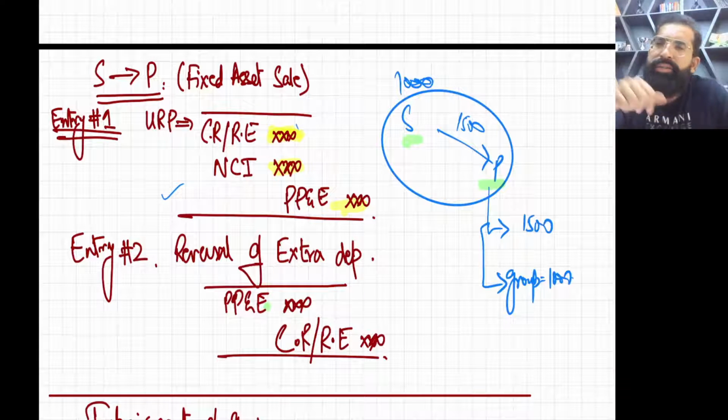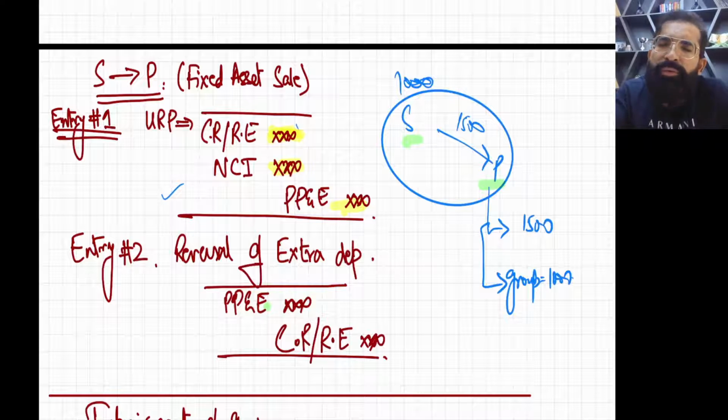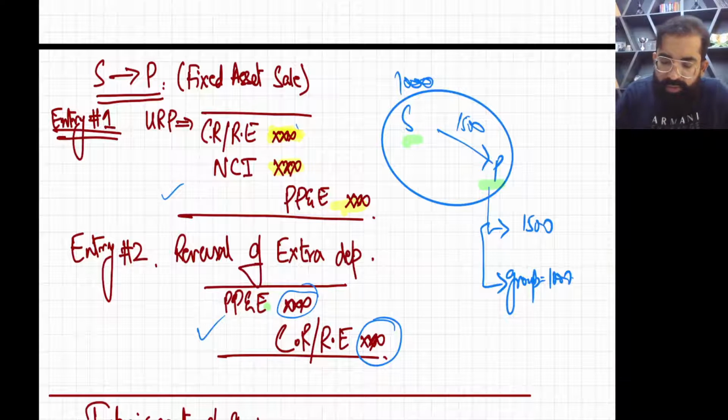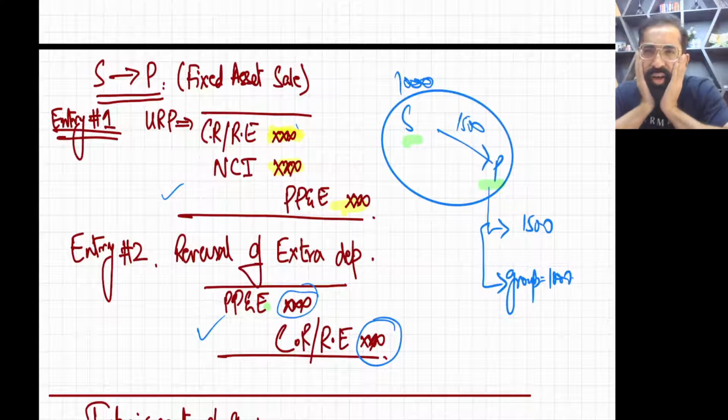So when we'll be reducing depreciation expense in the books of P company, P company's profits will go up and P company's retained earning will go up. And once the P company's retained earning will go up, we have to credit group retained earning only, no NCI. And then the debit side is PP. So these are the two entries for S2P sale of fixed asset.